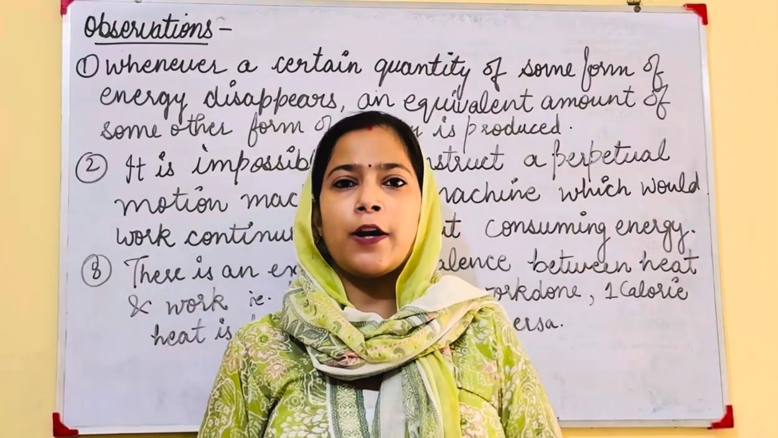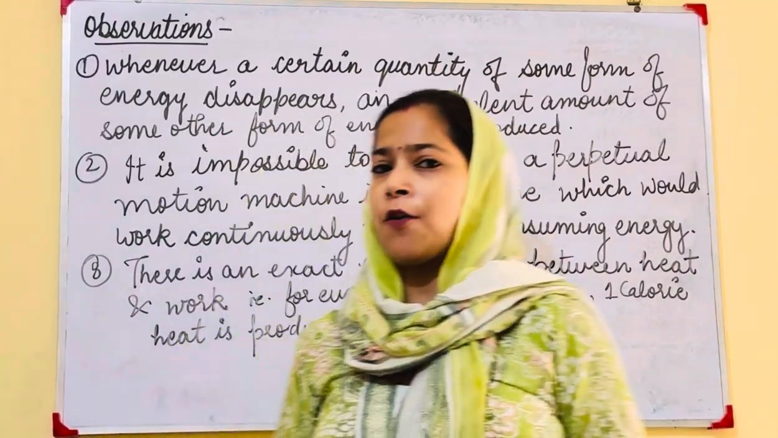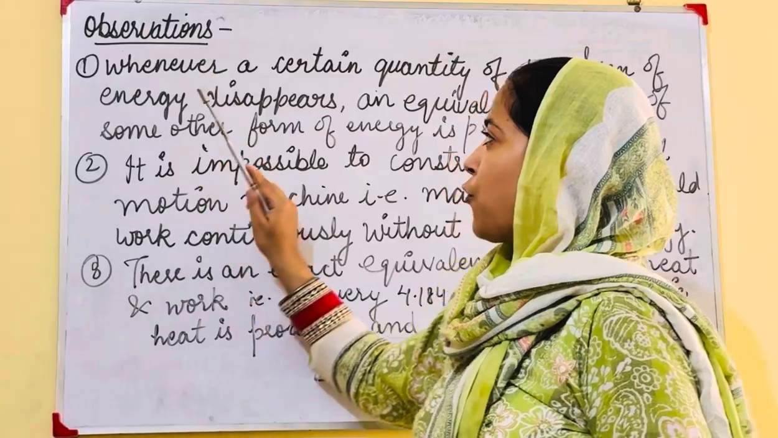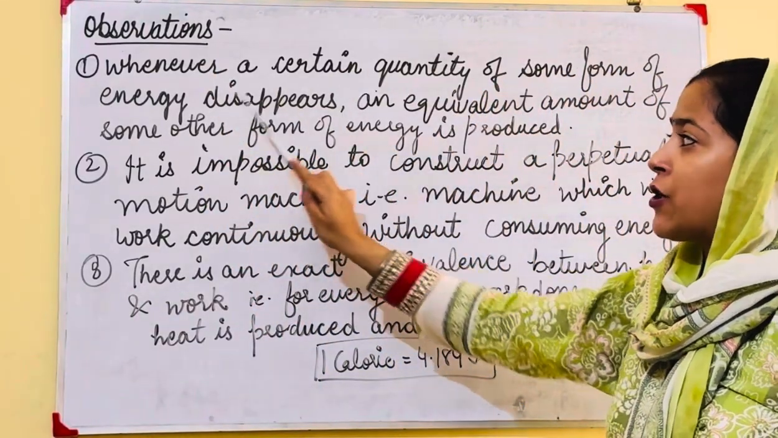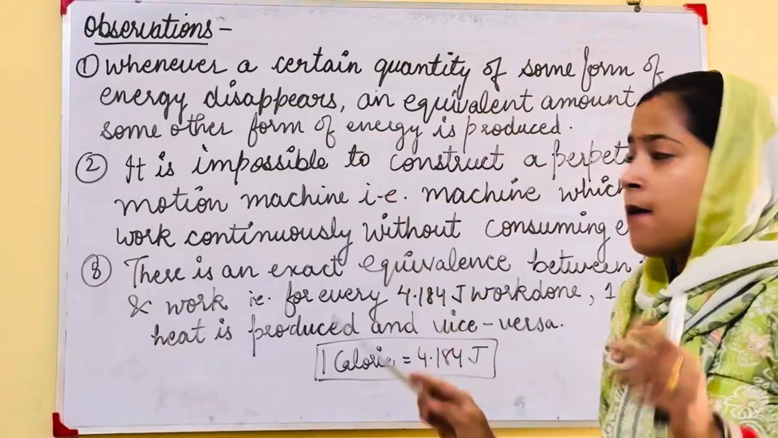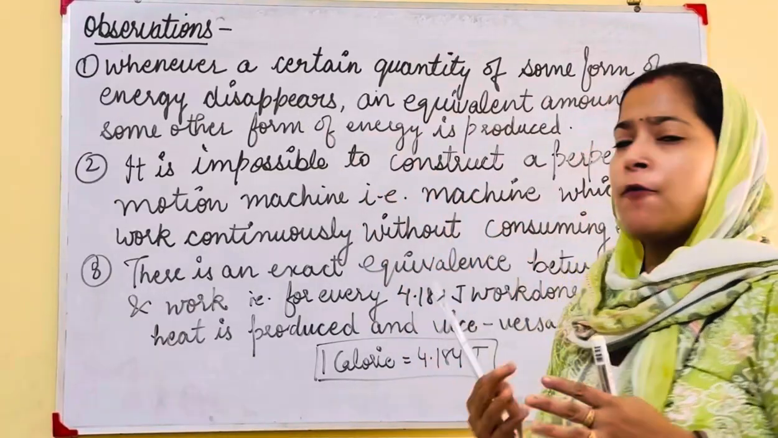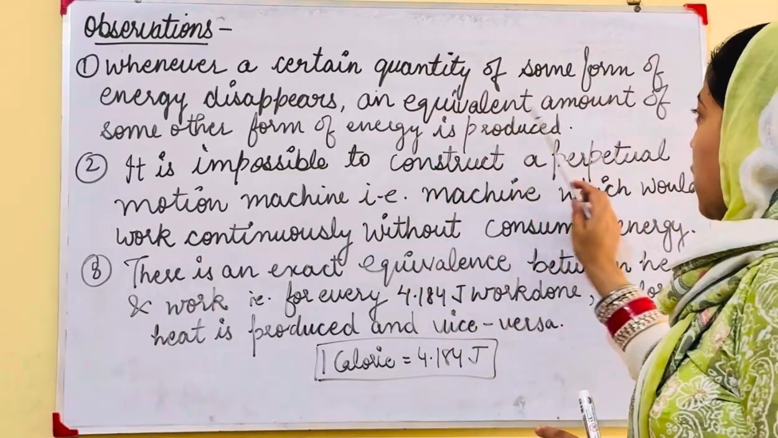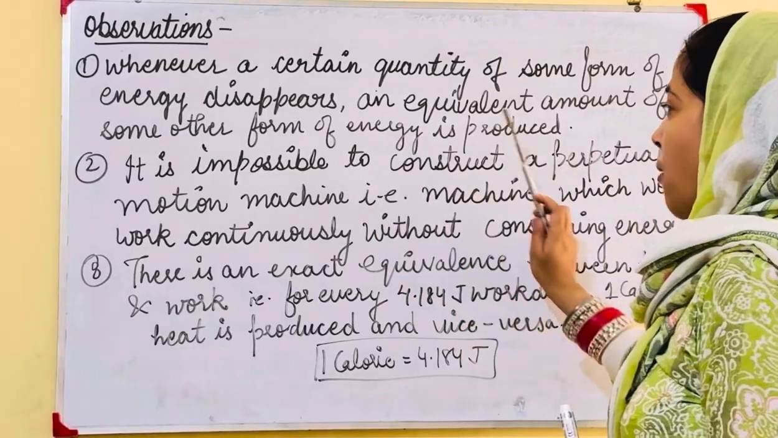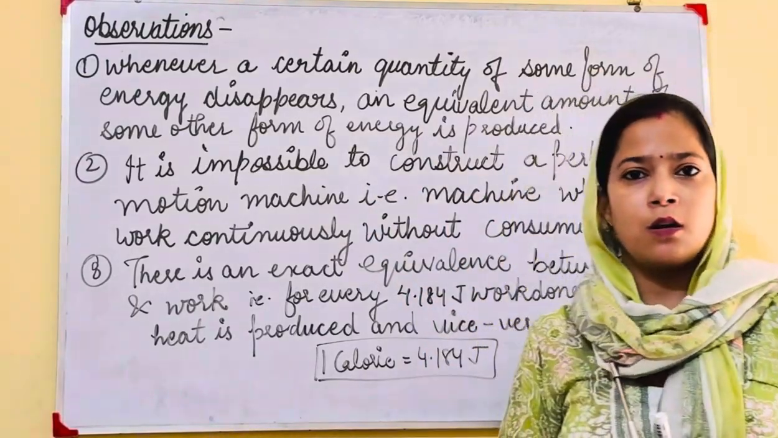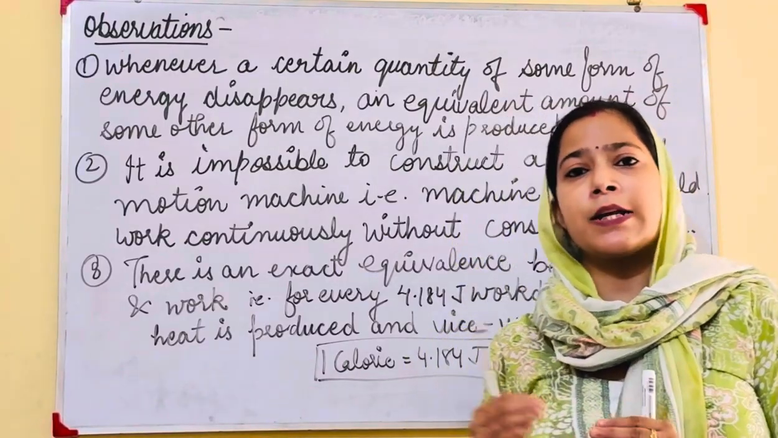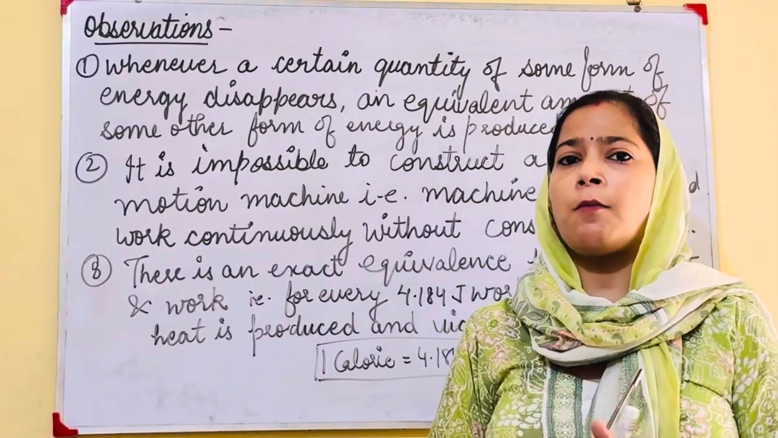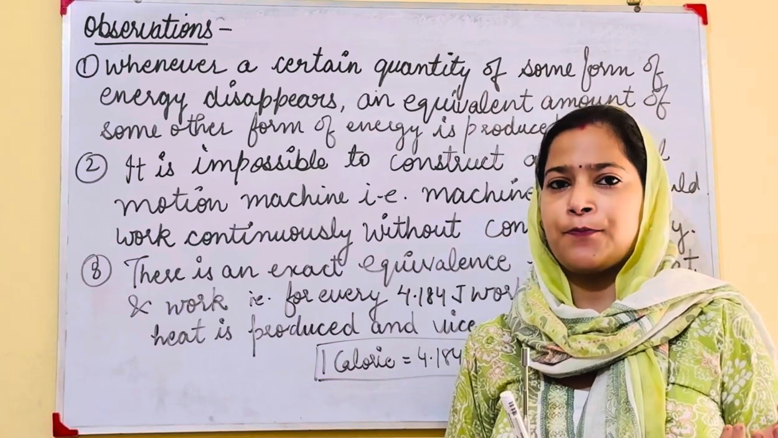Now let's continue with the observations of the first law of thermodynamics. In observations, first is whenever a certain quantity of some form of energy disappears, an equivalent amount of some other form of energy is produced. What does it mean? This means when one form of energy disappears, then another form of energy gets produced.